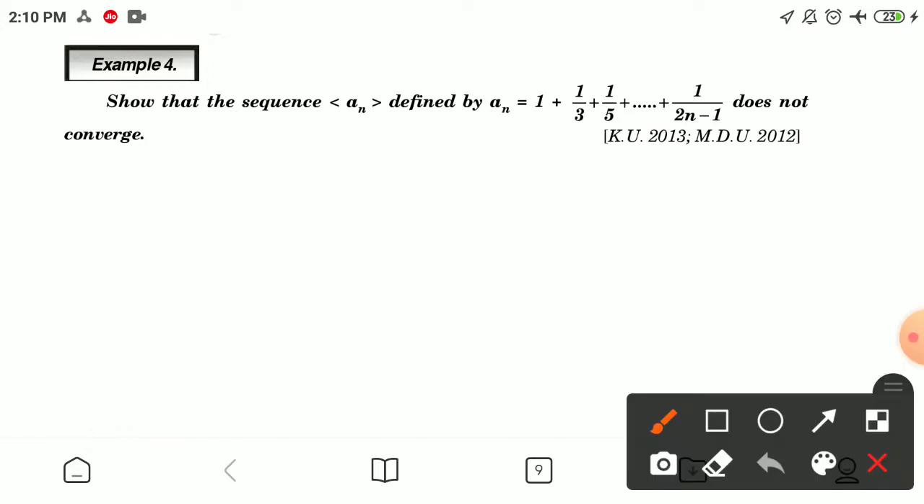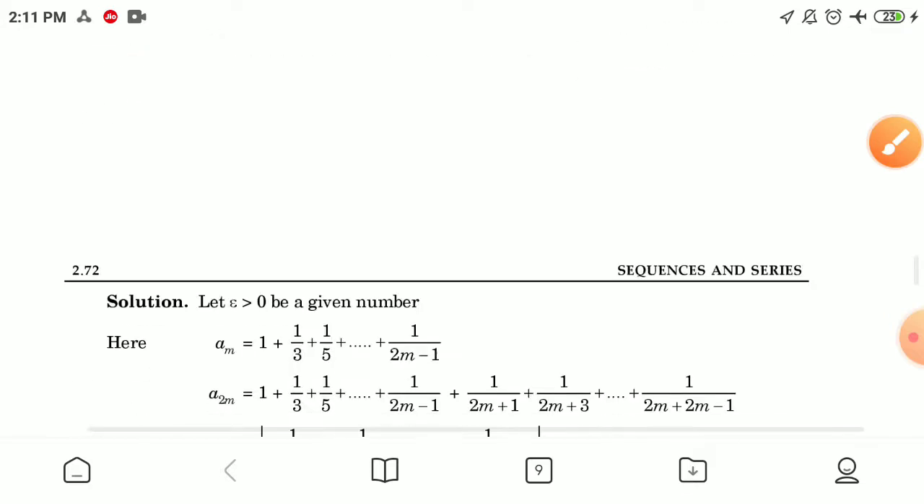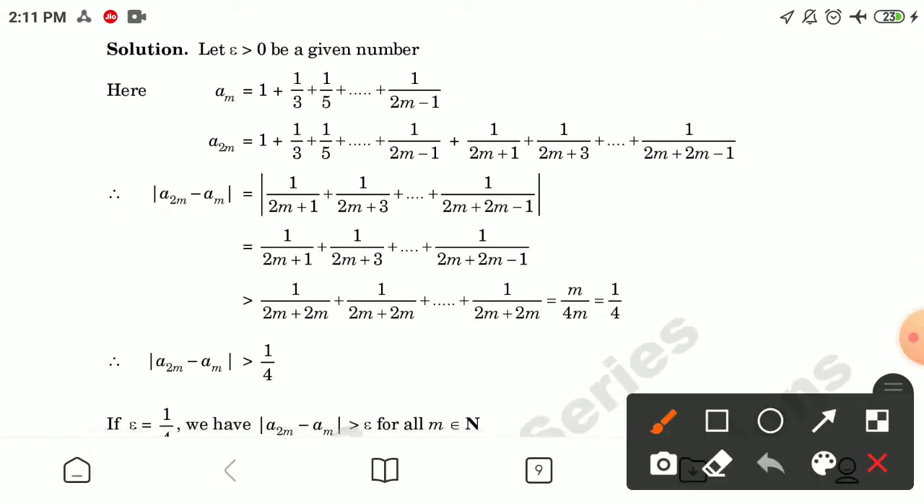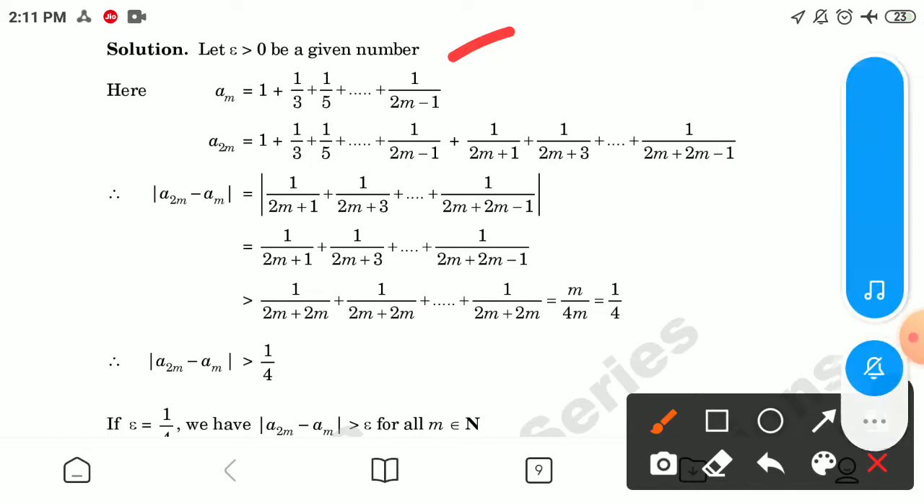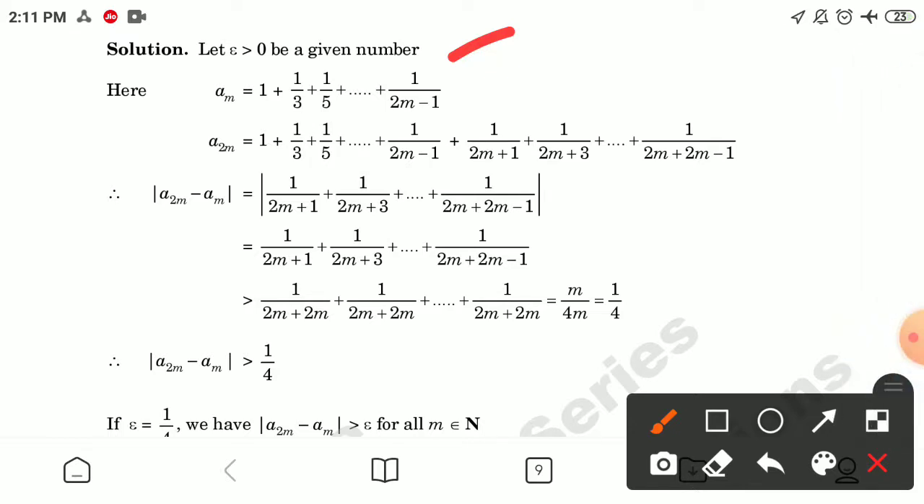Now the fourth example: show that the sequence an defined by an equal to 1 plus 1 by 3 plus 1 by 5 plus so on up to 1 by 2n minus 1 does not converge. Now the solution is, let epsilon greater than 0 be a given number. Here am is equal to 1 plus 1 by 3 plus 1 by 5 plus so on up to 1 by 2m minus 1, and we write the a2m term likewise. Therefore consider a2m minus am.